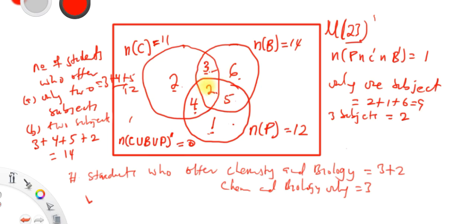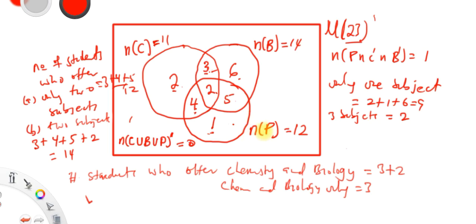And then we also have this: the number of students who offer biology and physics only is 5.